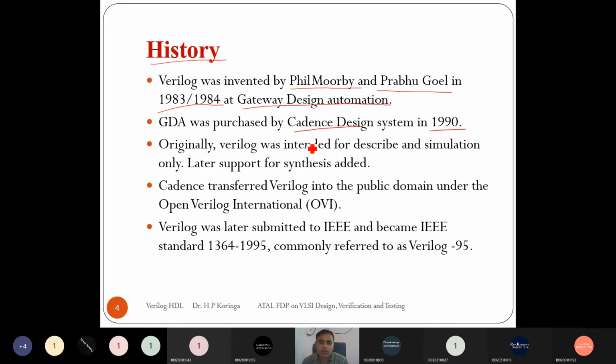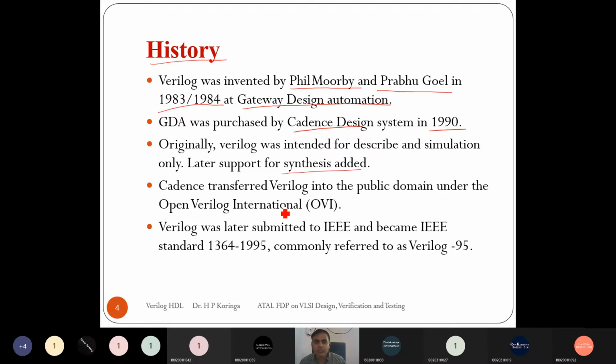So initially, Verilog was designed only to describe the design in terms of a language and to simulate that design. Later on, synthesis was added. Synthesis means how to convert, or what types of digital logic are created from any HDL syntax.